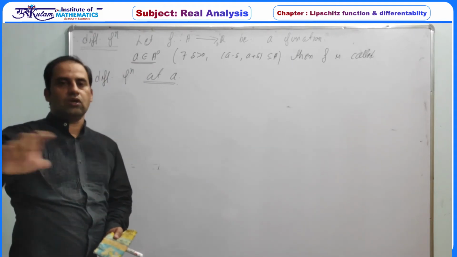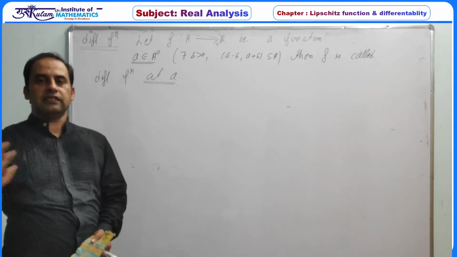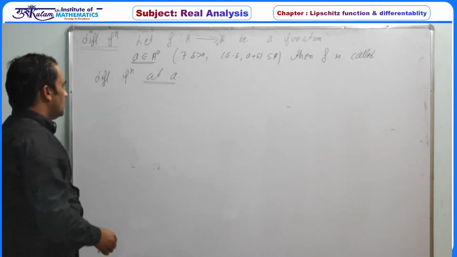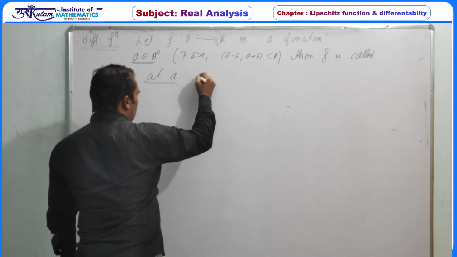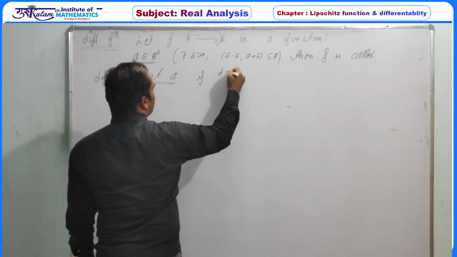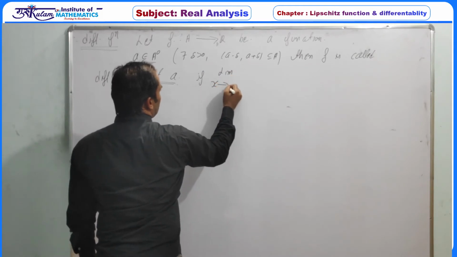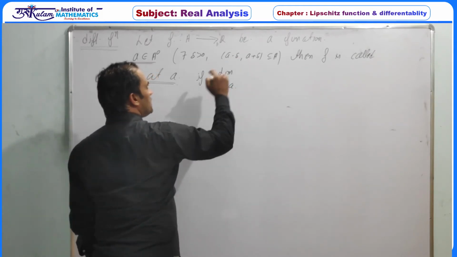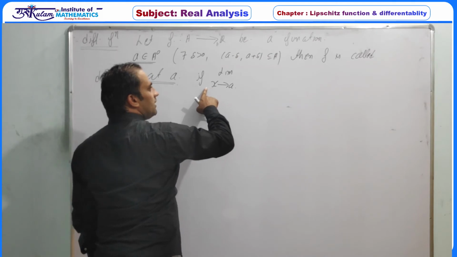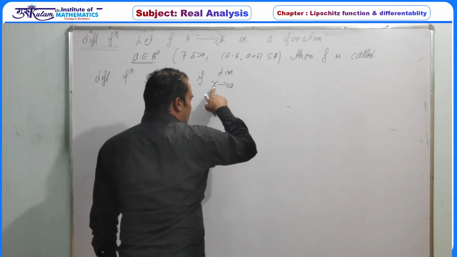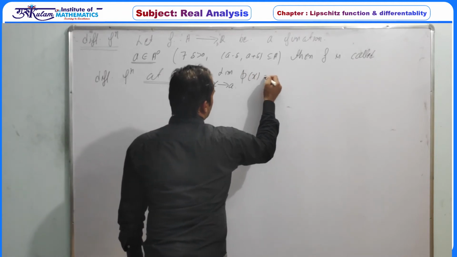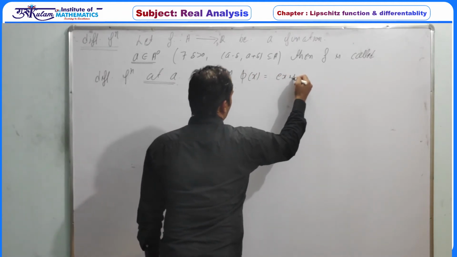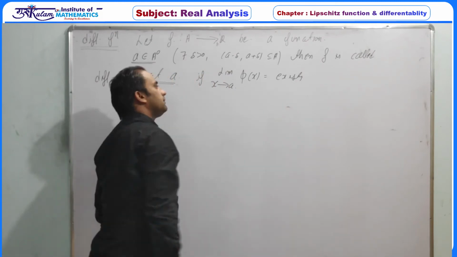If it holds at every point, then obviously it is defined on the domain. So f is called a differentiable function if the limit as x tends to a exists. Since every interior point is a limit point, we can discuss the tending position. So if the limit as x tends to a of phi of x exists. Now what is this phi?